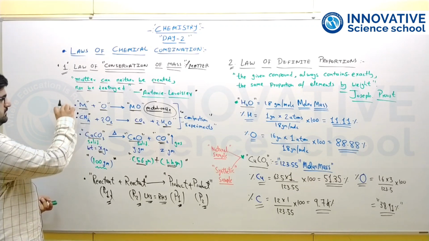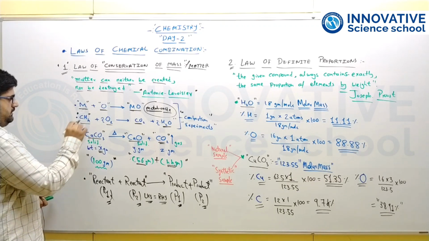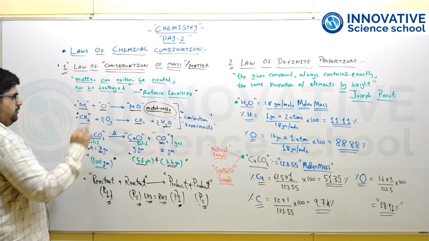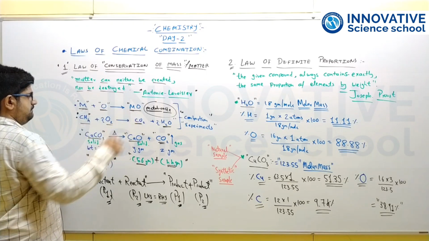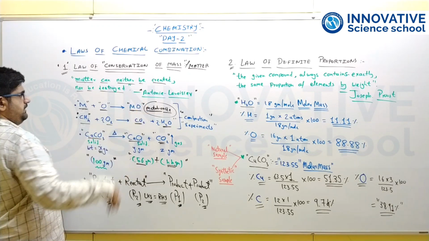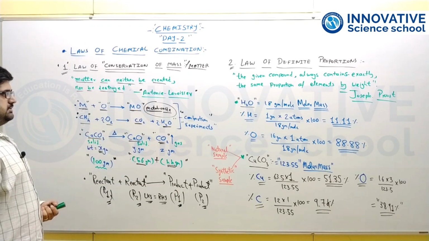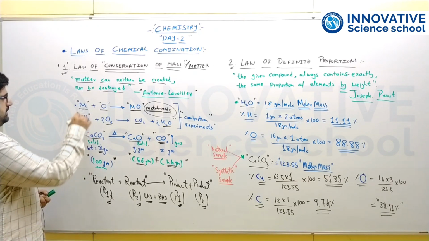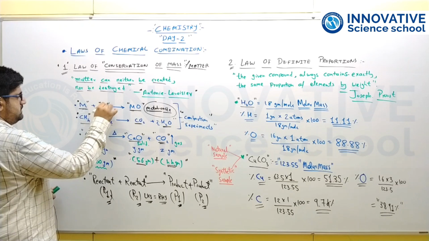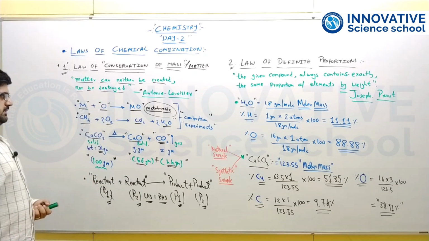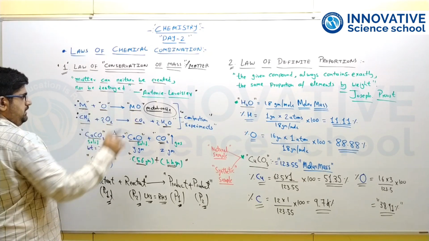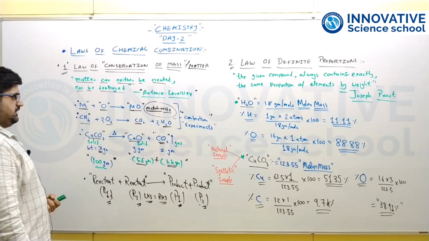In these two reactions, the element M combines with element O to give MO, a new compound. You cannot say that this MO is created during the reaction, because the M element already exists in pure form, and oxygen O exists in its pure form, and they are just combining together to give metal oxide MO.